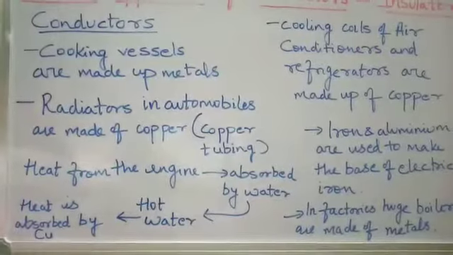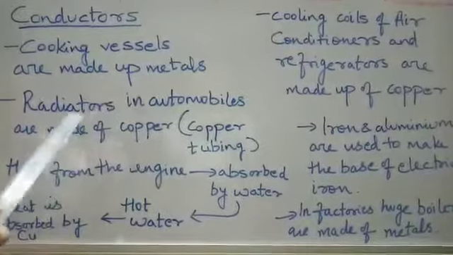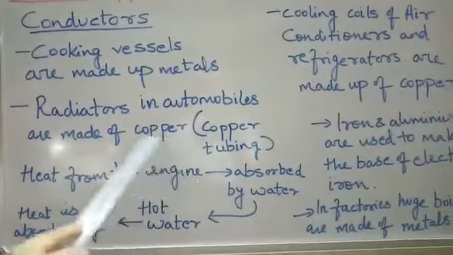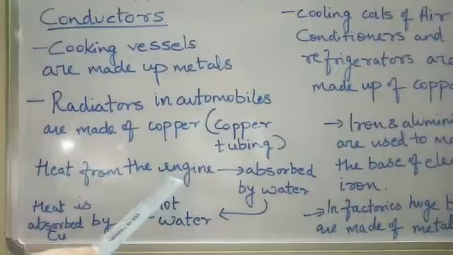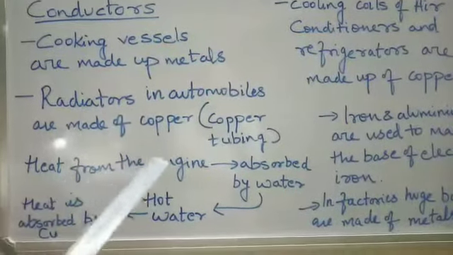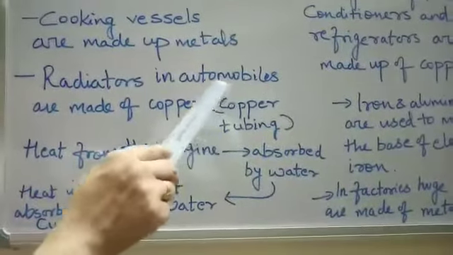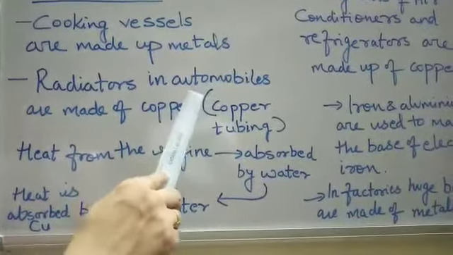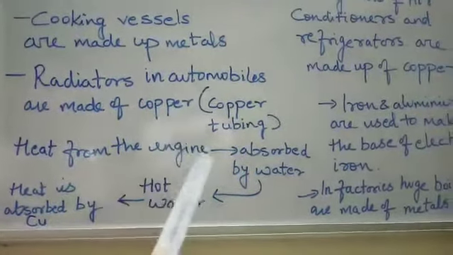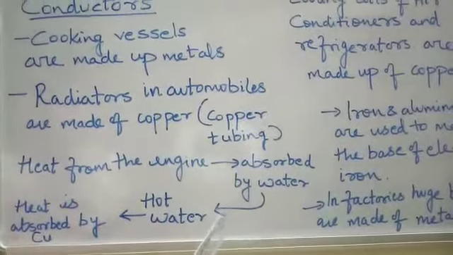Now children, another role of metals is in automobiles. There are radiators in automobiles, and these radiators are made up of copper tubes. Near the engine there is copper tubing. These are called radiators because they radiate heat. Whenever petrol is used in an automobile, there is combustion of petrol, so lots of heat is produced. If the engine is heated to a very high temperature, it may get damaged. So that heat should be transferred.